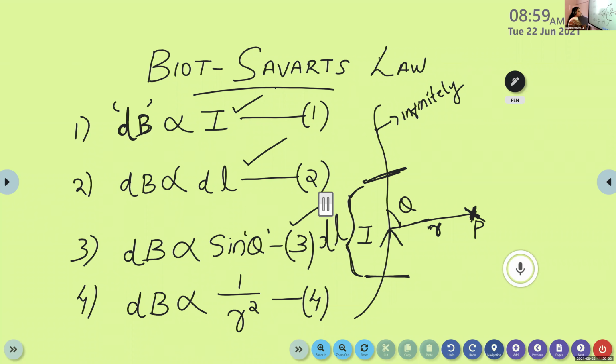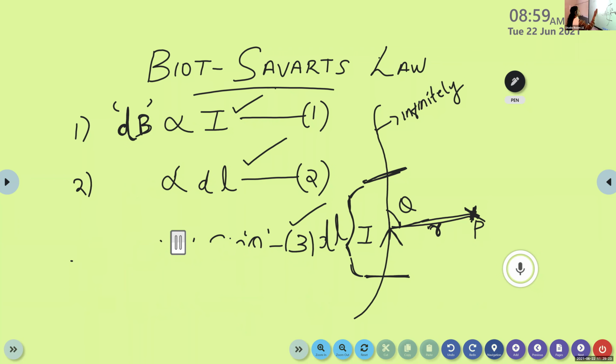And by the fourth statement, dB is inversely proportional to the square of the distance between the point P and that of the conductor. So here we have four equations. Now we are going to combine these four equations.